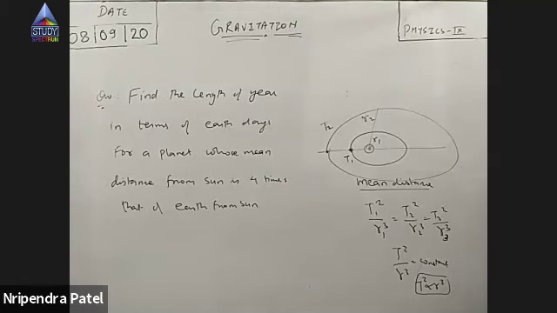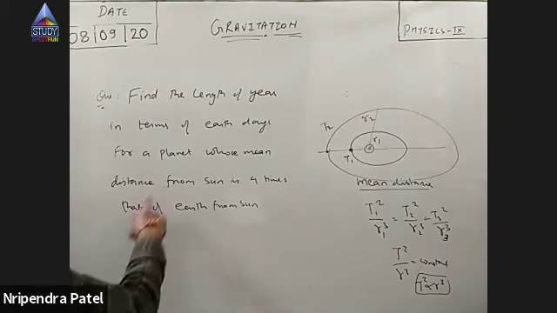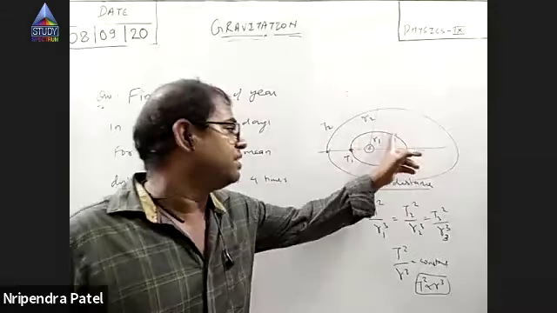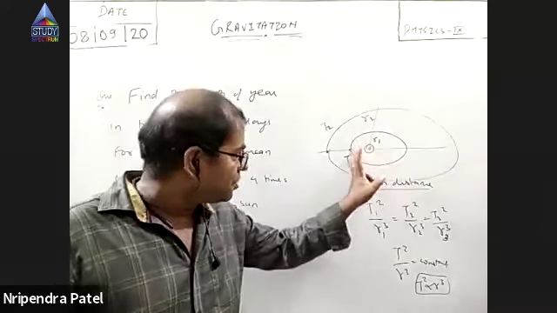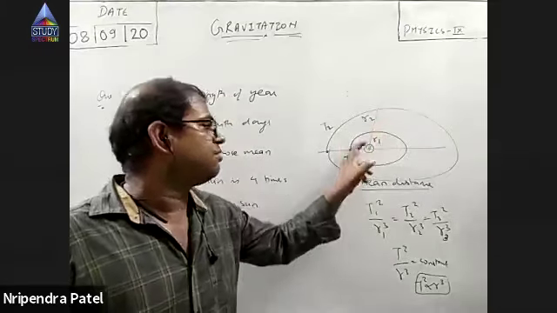Sir, can you repeat what T1 is? Okay, T1 is the time taken by the first planet to complete one revolution.